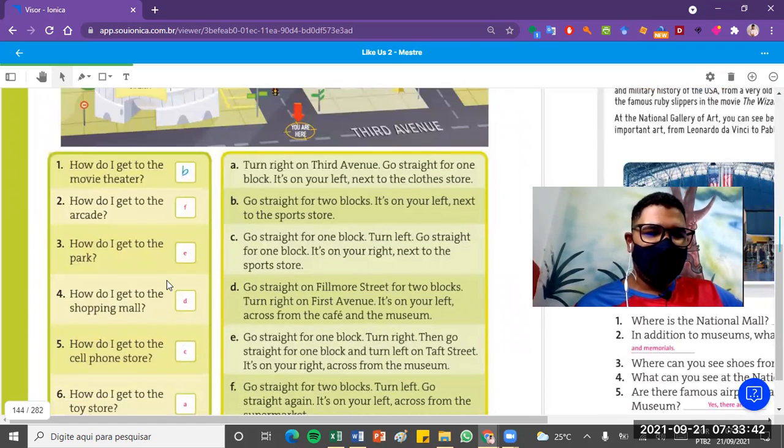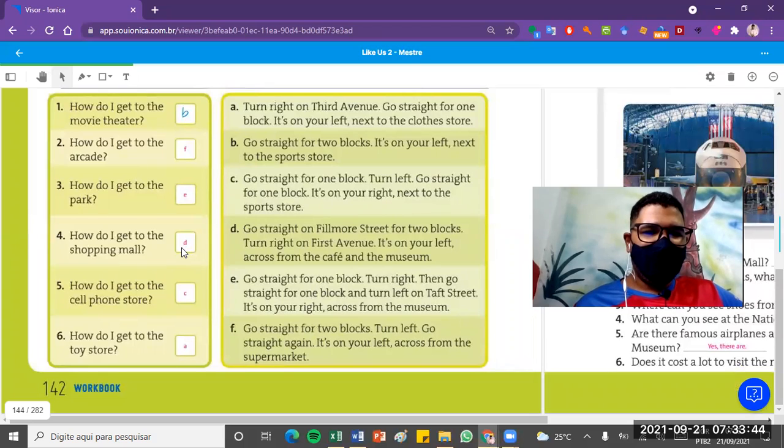How do I get to the shopping mall? I go straight on Fillmore Street for 2 blocks, turn right on First Avenue. It's on your left, across from the cafe and the museum.